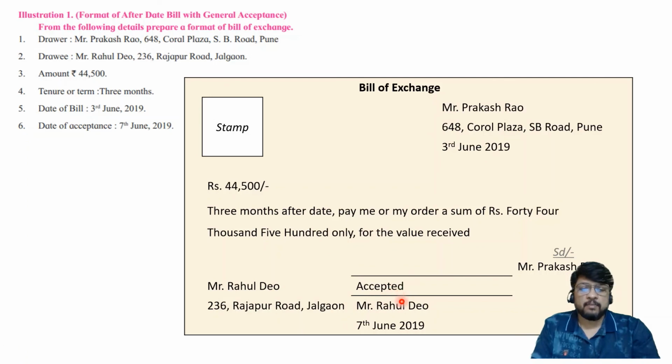In the middle at the bottom you should write "accepted" with a line running over it and below it. Then the name and signature of the drawee. So the drawee's name comes twice, because here it is along with his signature and date of acceptance, then the drawer's signature and the drawer's name above the line "accepted". Okay, these are the things.